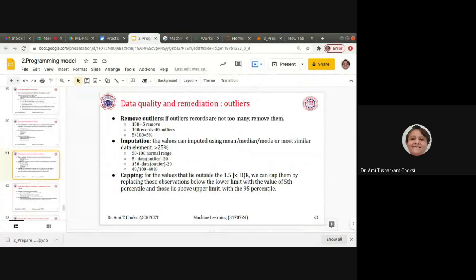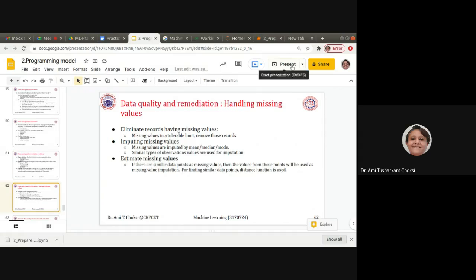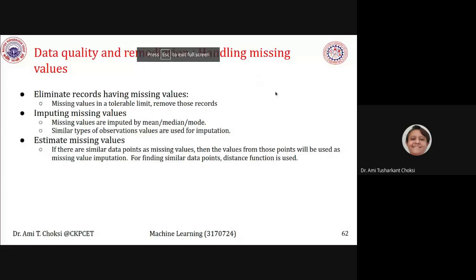For outliers, we say that if it is greater than 25%, then we should not remove them. Same thing we can apply for our application, and there we can say that if it is greater than 30%, then we should not remove them. It is beyond the tolerable limit. So if it is beyond the tolerable limit, we should not remove those records. But if it is inside the tolerable limit, we can remove them, right?